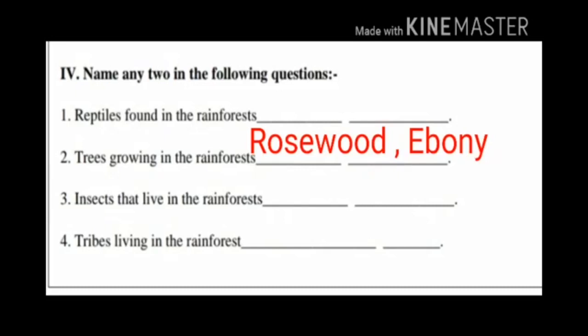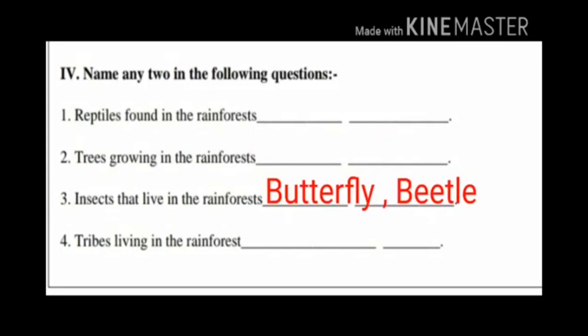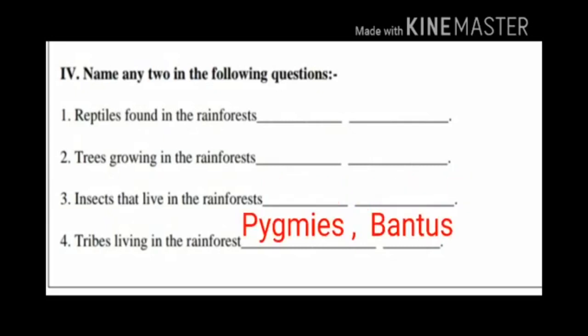Third question, insects that live in the rainforest. The answer is butterfly and beetle. Fourth question, tribes living in the rainforest. Answer is pygmies and bandus. Tribes living in the rainforest, pygmies and bandus.